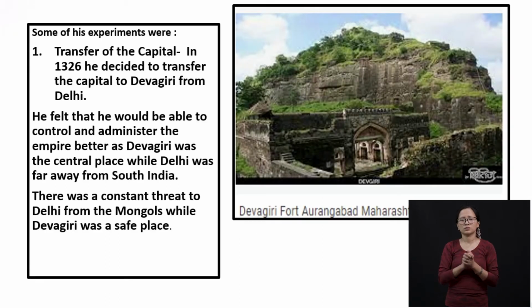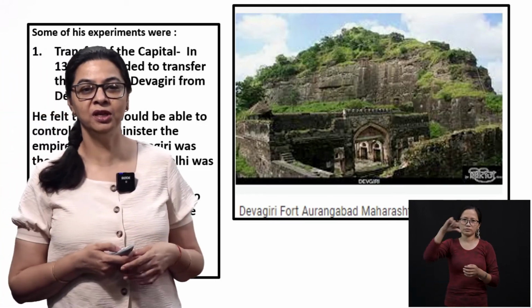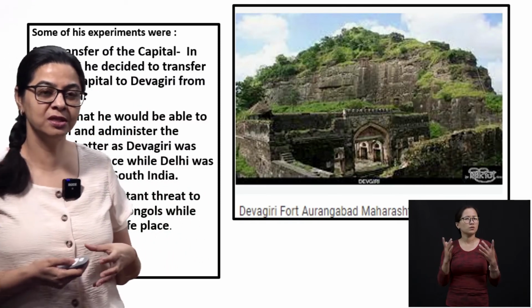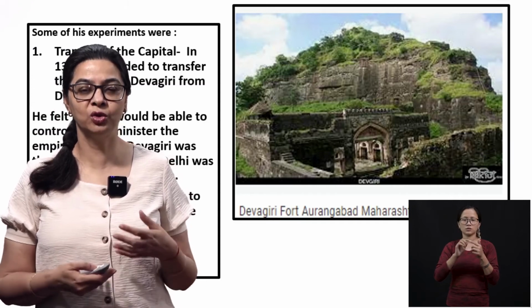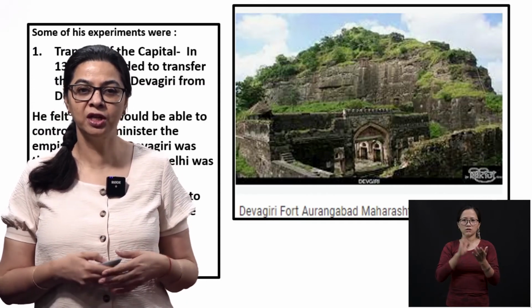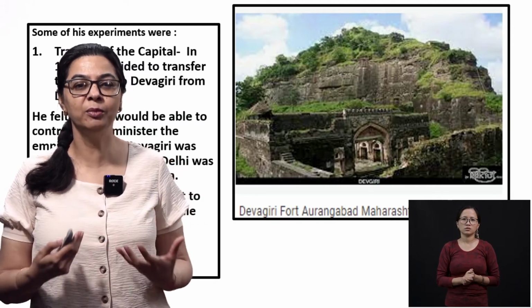Now we are going to see the experiments or plans that he made, and they all failed. His schemes were good, but they were not well thought out. They were not discussed before the implementation. He just comes across a scheme and he just wants to implement it.